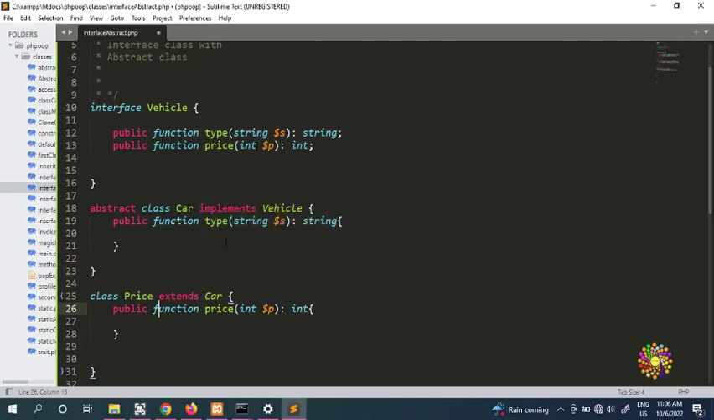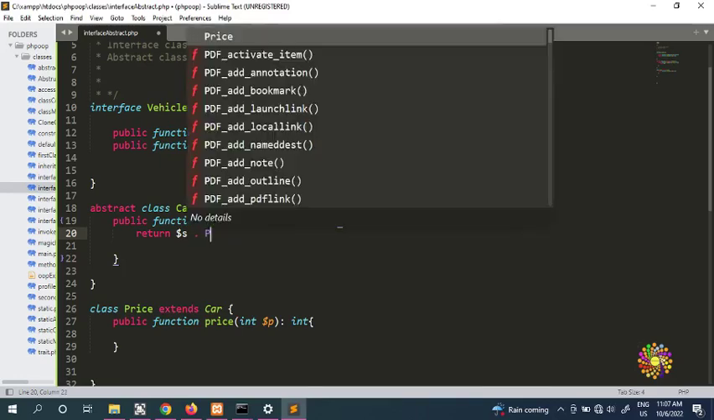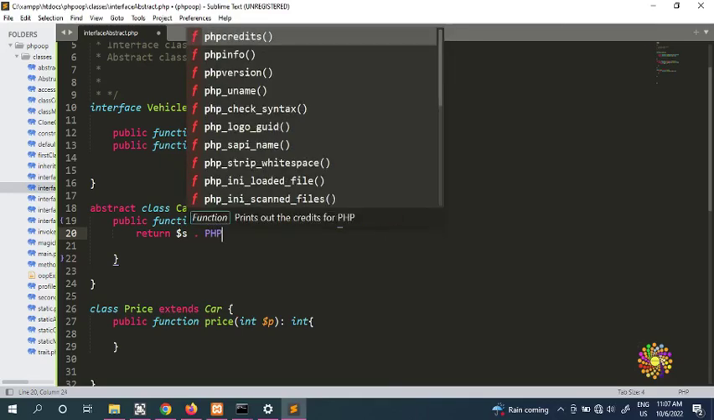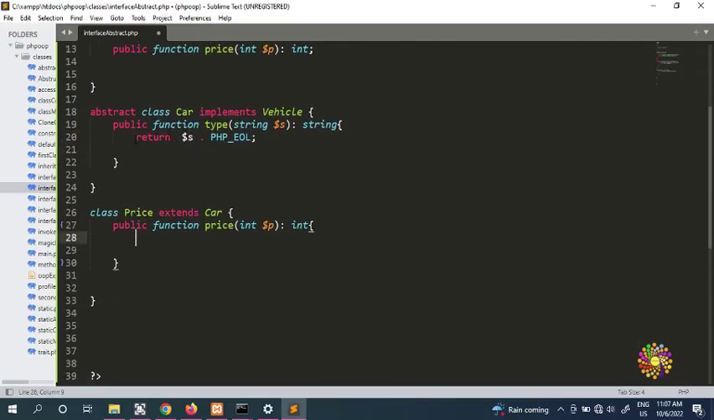All right, now we're going to return both. We're going to return s, the car type, and you need to put a PHP end of line, same as we're going to do here. Then we're going to return the price. I'm going to bring this return to the bottom, and I'm going to return p.